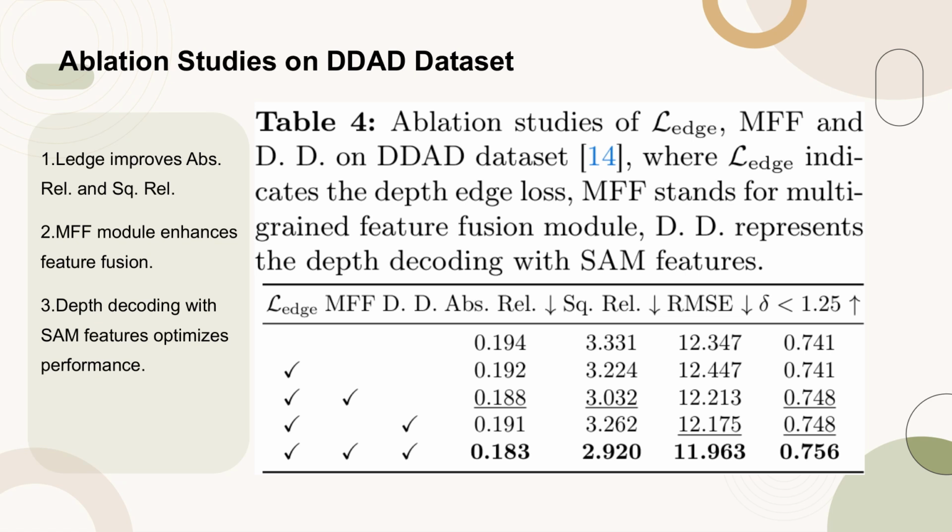The data indicates that ledge contributes to improvements in absolute relative error (ABS REL) and squared relative error (Sq REL). The MFF module is shown to enhance the fusion of multigrain features, while depth decoding utilizing SAM features results in the best overall performance for the M2 depth model. These findings underscore the importance of each component in the model's architecture for achieving optimal depth estimation accuracy.